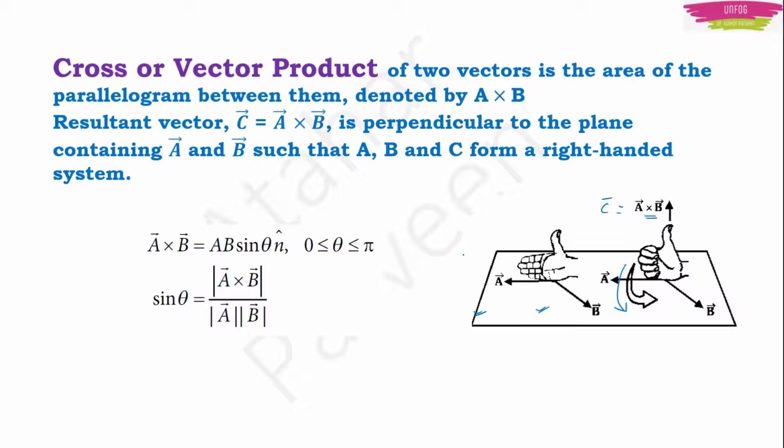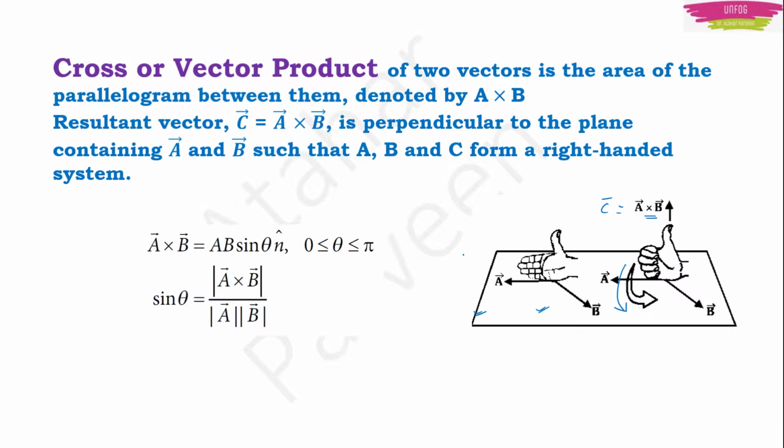Okay. And this A cross B is equal to AB sine theta into n cap. Because vector talks about the direction, right? The unit vector, you have to denote it here in the A cross B formula. So A into B sine theta n cap. In the same manner like for cos theta, you can find sine theta here. Sine theta will be the magnitude of A cross B upon A into B, the magnitude of A into magnitude of B. Okay, clear?